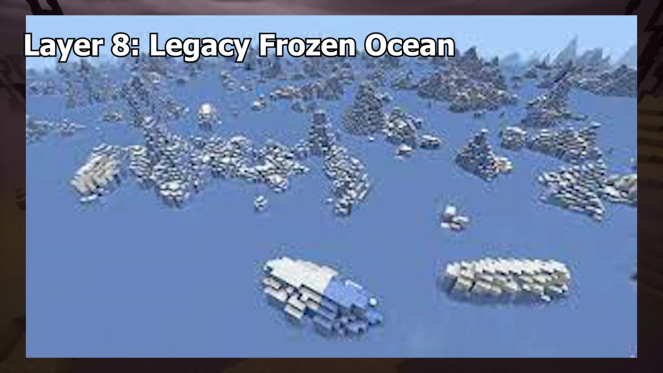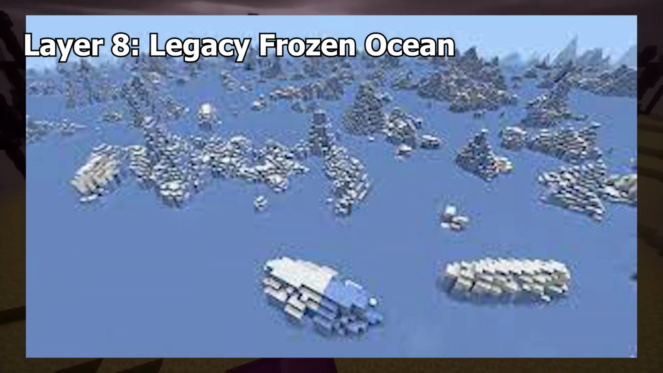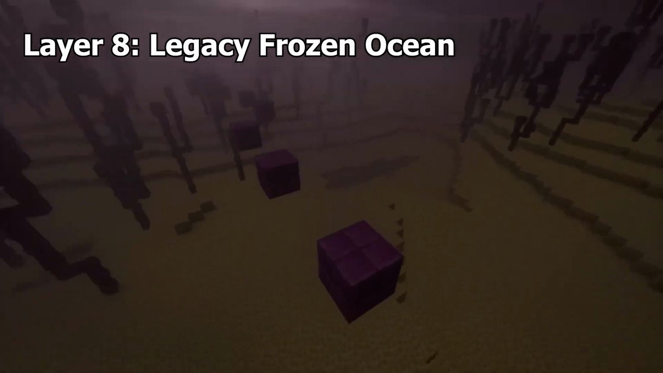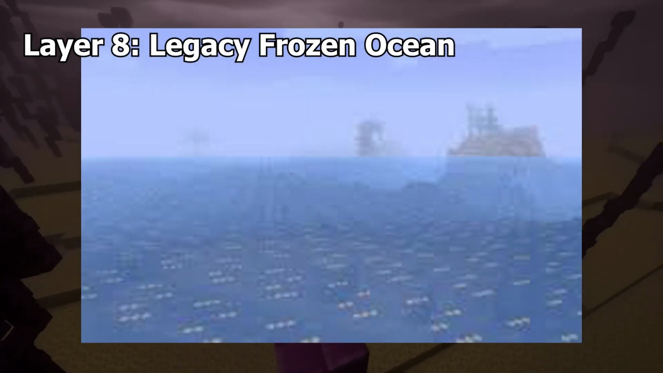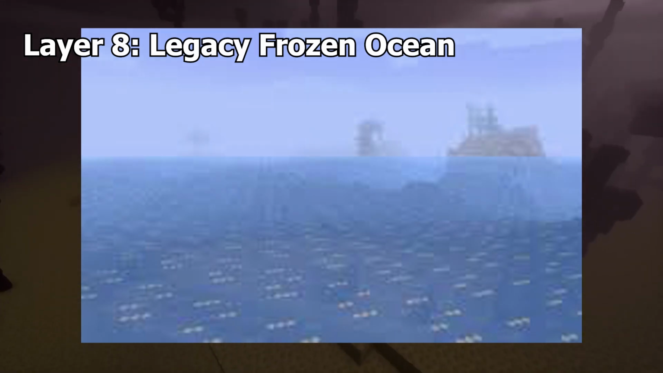Legacy Frozen Ocean. This is a Bedrock exclusive biome that looks like a flat plane of ice. It can still spawn mobs like polar bears, strays, and snow rabbits, but the biome does not naturally generate, although you can still use it with biome creation tools and add-ons.